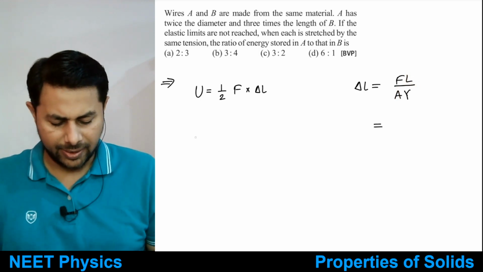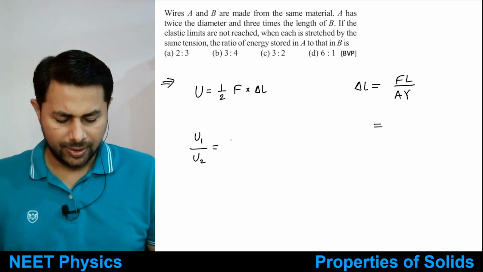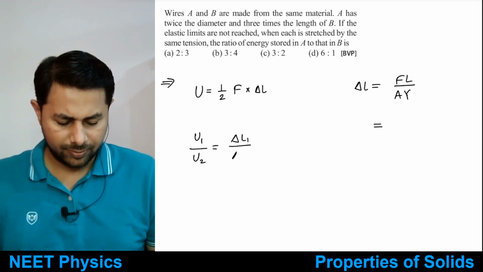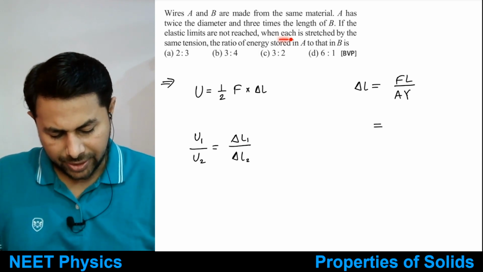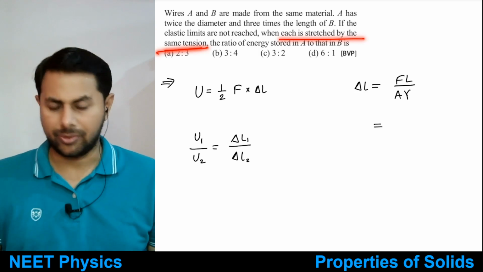So what I can say is U1 is to U2 just equal to what? Delta L1 is to delta L2, right? Because they are stretched by the same tension, same force.